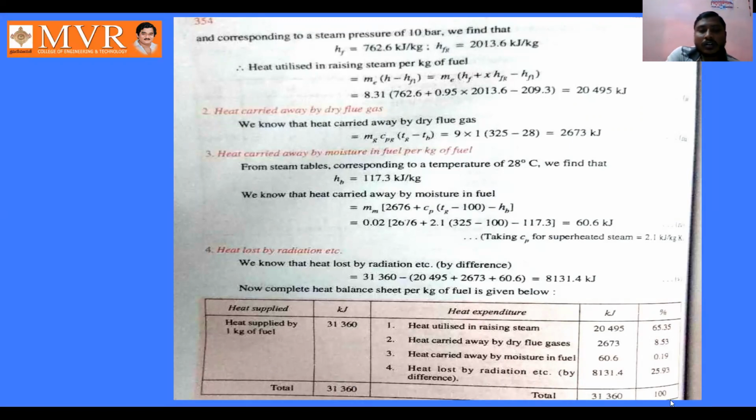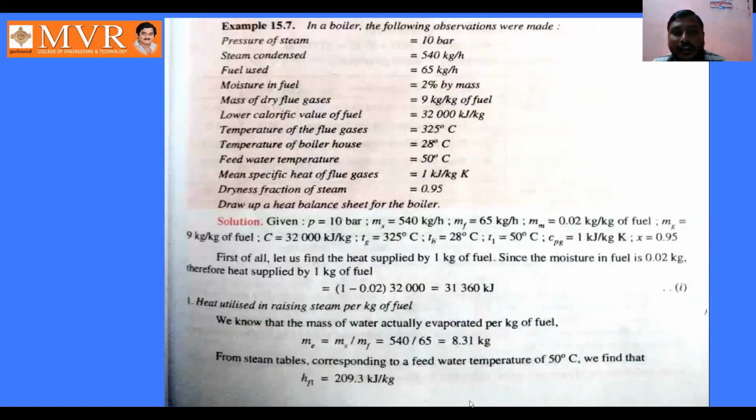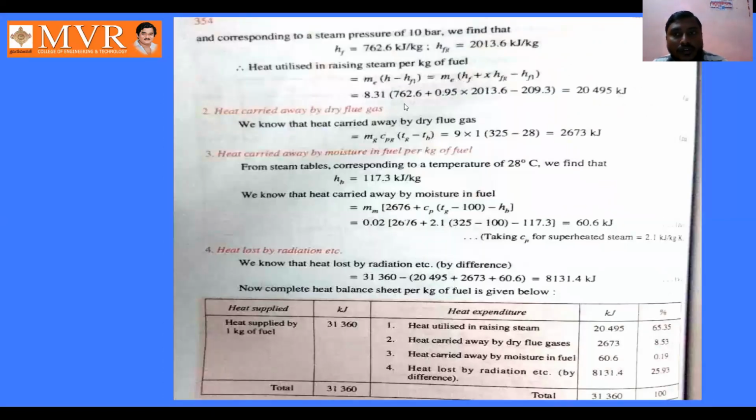Hence we have drawn a tabular heat balance sheet by using these observations and the heat loss equations.